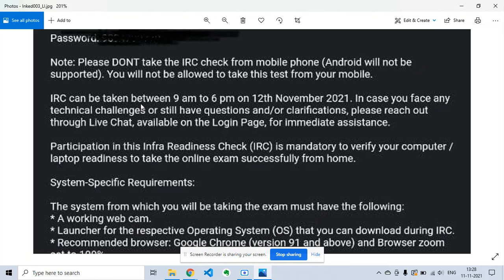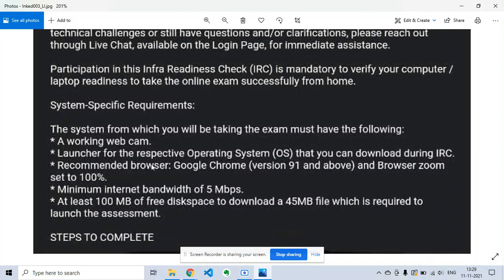Participation in this IRC test is mandatory to verify your computer or laptop readiness to take the online exam successfully from home. There are some system specific requirements you have to check. You have to have a working webcam, the launcher for your operating system that you can download during IRC, a recommended browser, Google Chrome, and browser zoom set to 100%.